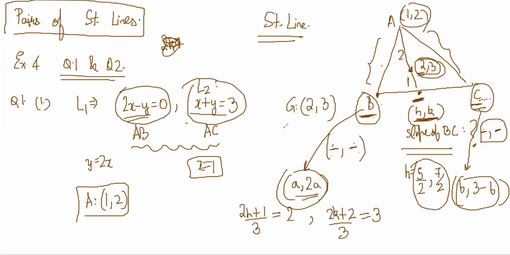The main idea here was that we were able to use the fact that B lies on the line and C lies on the line, and reduce our variables, right? So I can write anything as a and 2a, because that satisfies the equation, and I can write b and 3 minus b here, right? So this is part 1. That was slightly interesting.